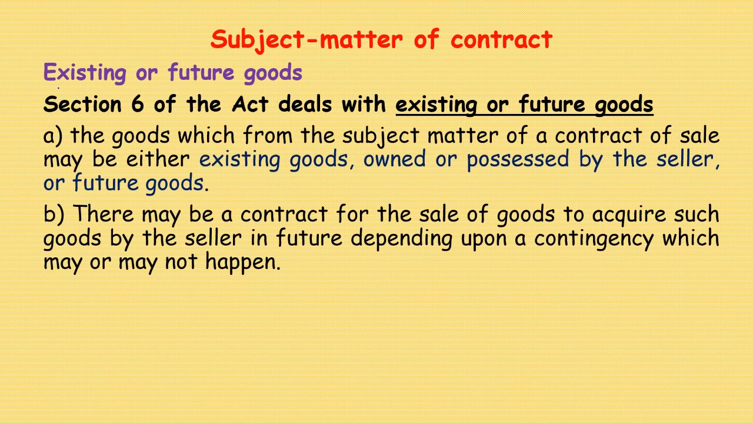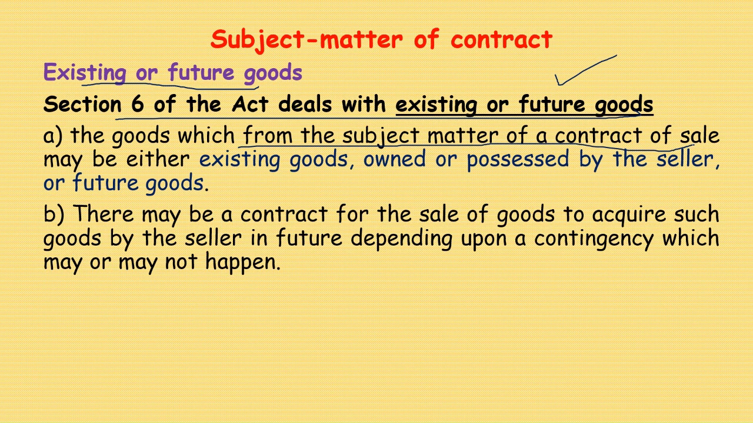What we have seen is existing or future goods. Section 6 of the Act deals with existing or future goods. The goods which form the subject matter of a contract of sale may be either existing goods owned or possessed by the seller, or future goods. There may be a contract for the sale of goods to acquire such goods by the seller in future, depending upon a contingency which may or may not happen.